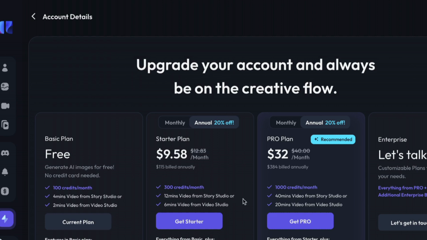However, with this you can have 12 minutes of video from Story Studio, which is still cool, because you have 12 minutes of video per story. And also this one, 6 minutes of video per story. So 12 minutes, that's 12 videos. So you can still create 12 videos with this, while from Video Studio you create 6 videos.